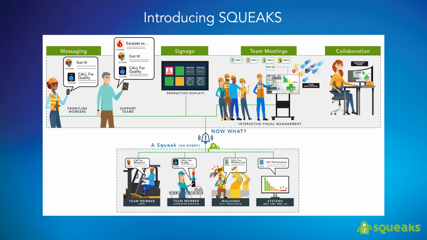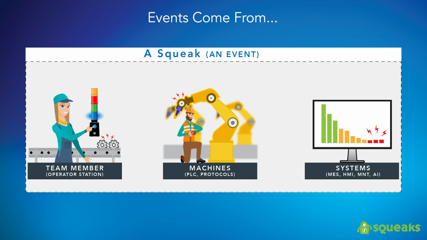In this video, we are going to introduce the SQUEAKS productivity software. Hundreds, if not thousands of times per day, concerning events, or what we call SQUEAKS, occur on production lines. These can include process abnormalities, calls for machine care, or a full line stoppage, for example.